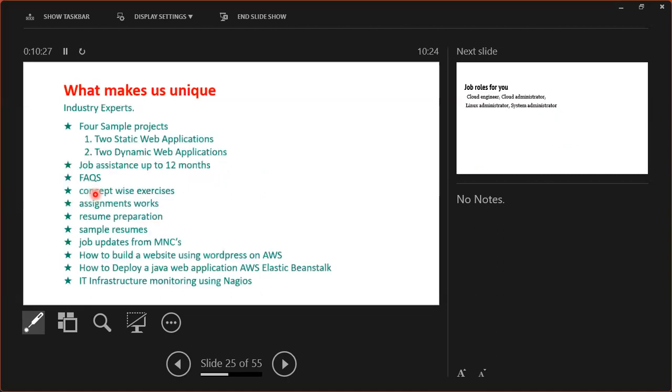And what makes us unique? I am going to give you 4 real-time sample projects, 2 belonging to static and 2 belonging to dynamic. What is static and what is dynamic, we'll see while doing it in the classroom. The remaining things like resume preparation, FAQs, and dump data for examination are common for all, for us also. But these 4 projects are very, very important.